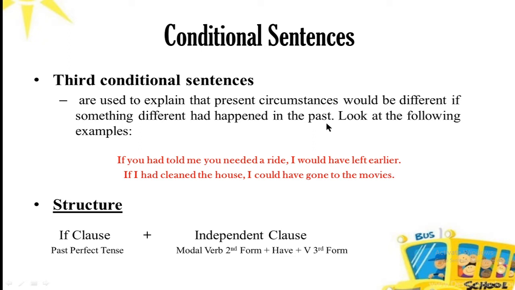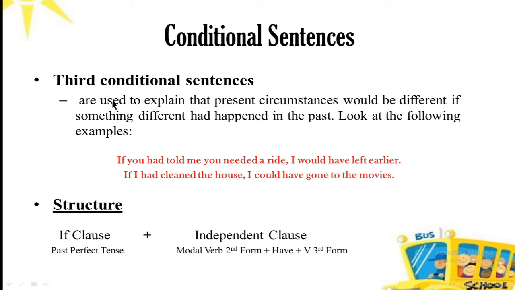So if you had done something different in the past, the outcome of that action would be different today. So this is a third conditional sentence. What you have seen, there is a different parameter over here, that is the past perfect tense, and a different structure.